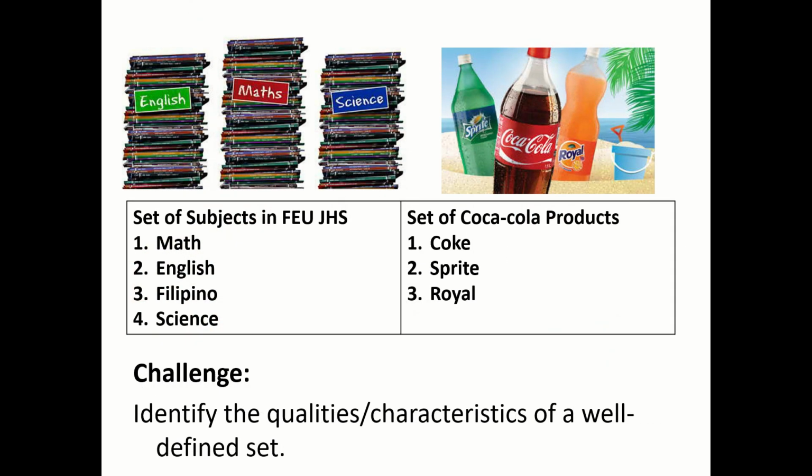But why is it that the set of subjects in FEU Junior High School and the set of Coca-Cola products are called well-defined? Because I think you would agree that these are your subjects: math, English, Filipino, science. And Coca-Cola products: Coke, Sprite, and Royal. So let's try to identify the qualities or characteristics of a well-defined set.